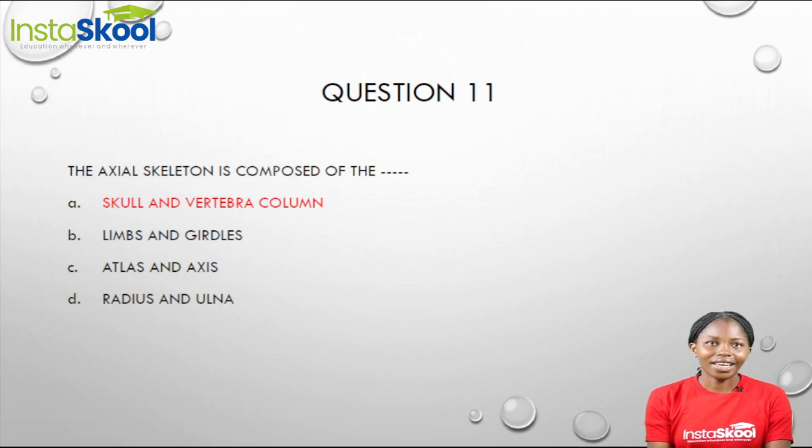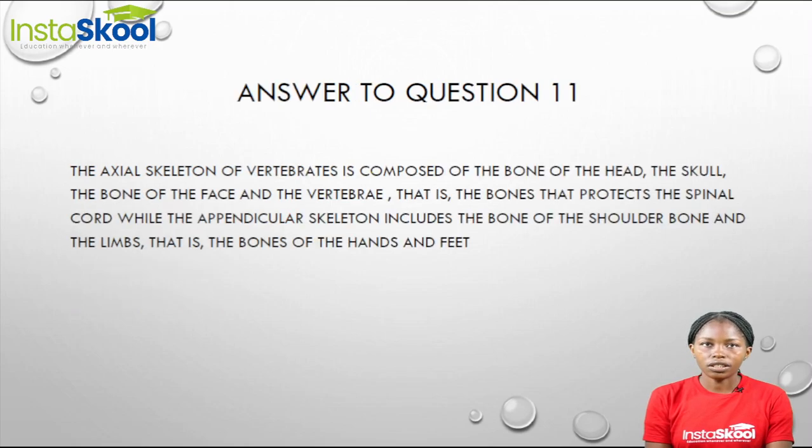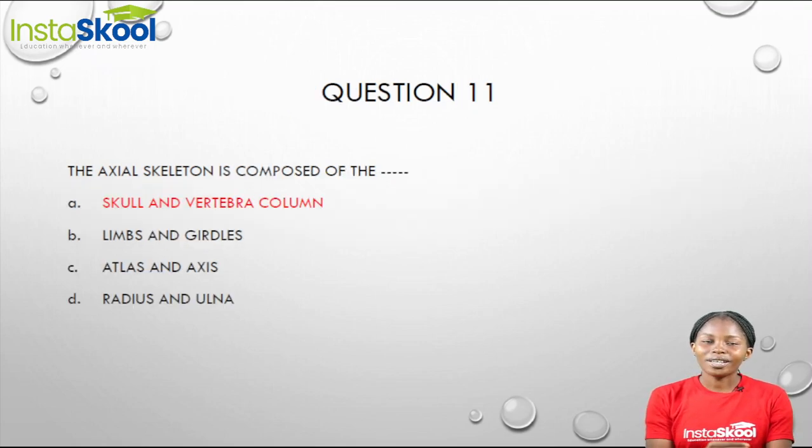Moving on to question 11. The axial skeleton is composed of the dash. The axial skeleton of vertebrates is composed of the bones of the head, that is the skull and the bones of the face. It is also composed of the vertebrae. When we talk about the vertebrae, we are talking about bones that protect the spinal cord. So when we go back to our options, our option A is the best answer because the axial skeleton is composed of the skull and the vertebral column.